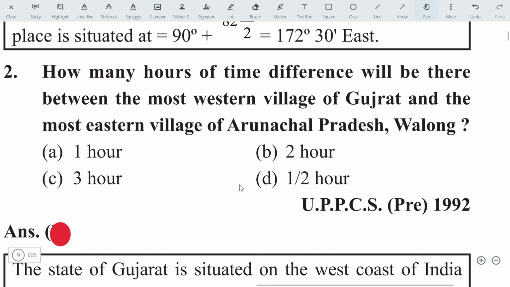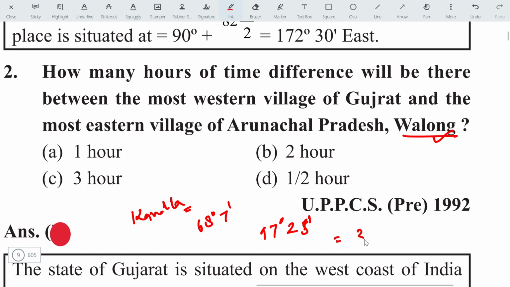Okay, let's move on to the next question. How many hours of time difference will be there between the most western village of Gujarat and the most eastern village of Arunachal Pradesh? This is Walong. See, it is Kandala, which is the most westward in Gujarat. The longitude for the Gujarat point is 68 degree 7 minutes, and it is 97 degree 25 minutes for Walong in Arunachal Pradesh.